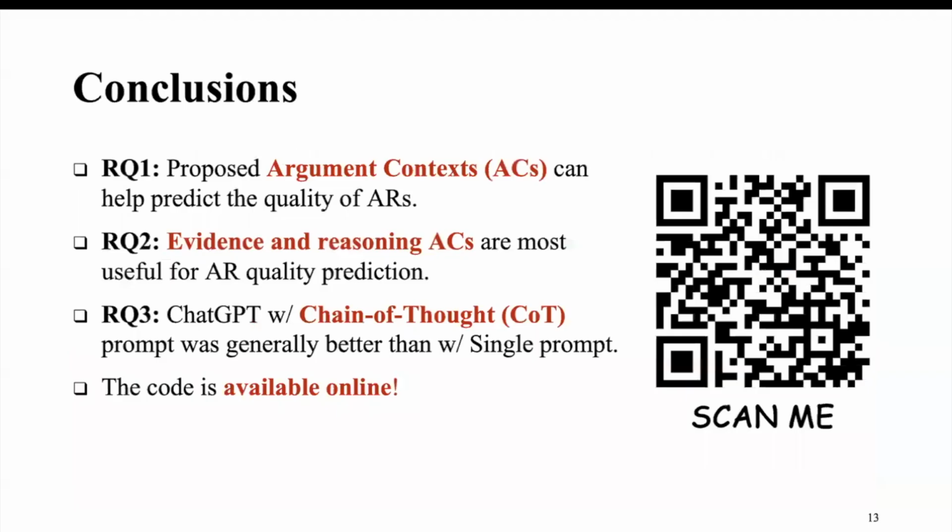In conclusion, we answered research question 1. We found that proposed argument context can help predict the quality of ARs. We also answered research question 2. Evidence and reasoning ACs are most useful for AR quality prediction. For research question 3, we found ChatGPT with chain of thought prompt was generally better than with single prompt.